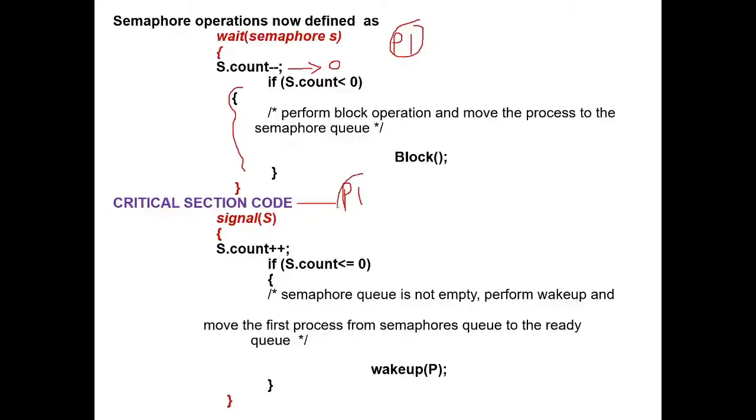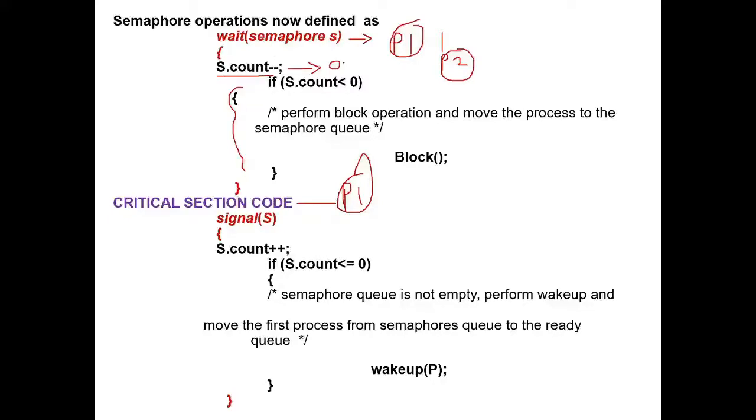Now P1 is in the critical section and another process, P2, tries to enter into the critical section. P2 executes the wait operation and then it executes the first statement.